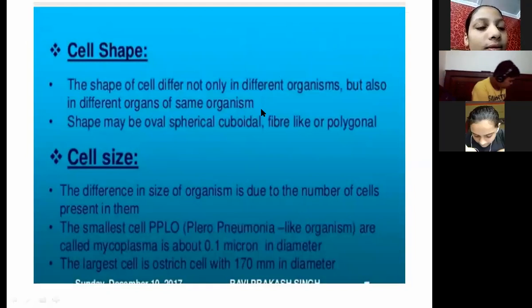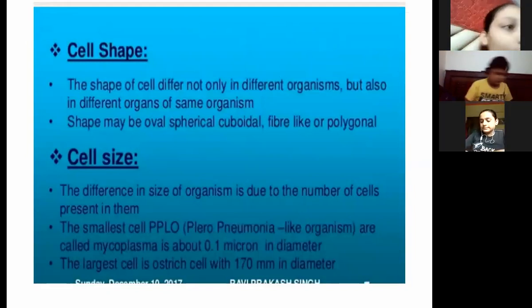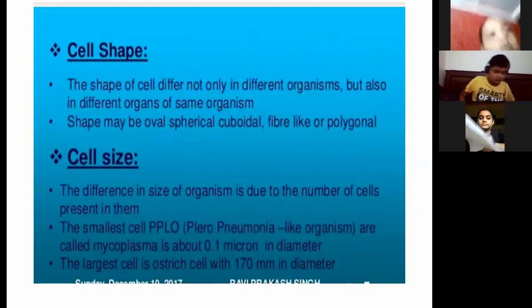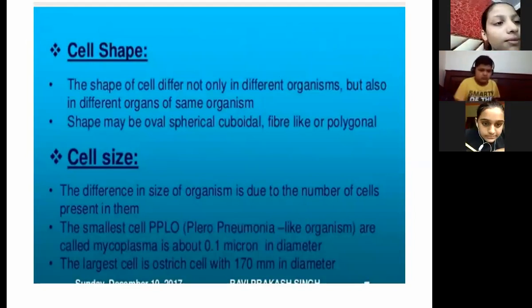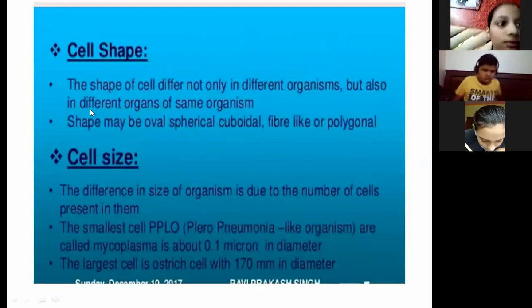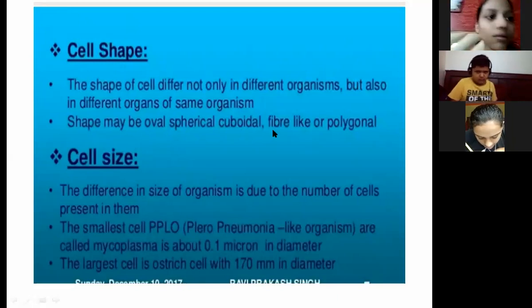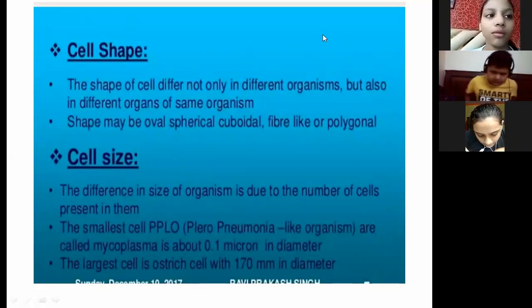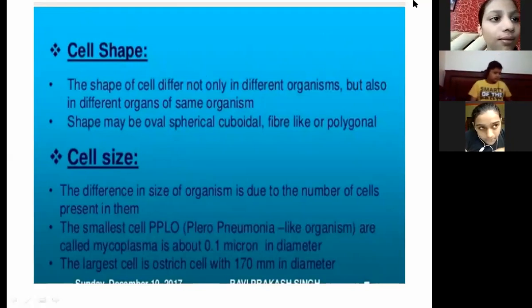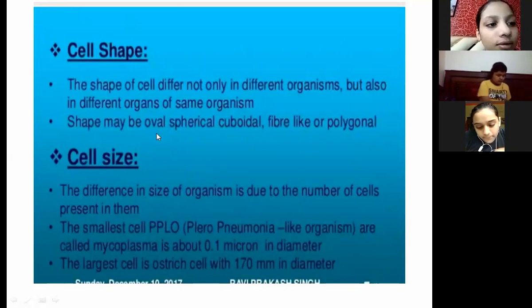Shape of the cell may be oval, spherical, cuboidal, fiber-like, or polygonal. Different shapes can be there. So children, you can make a web chart of it also. Different shapes of cells are there, and even the diagram is there in your book.